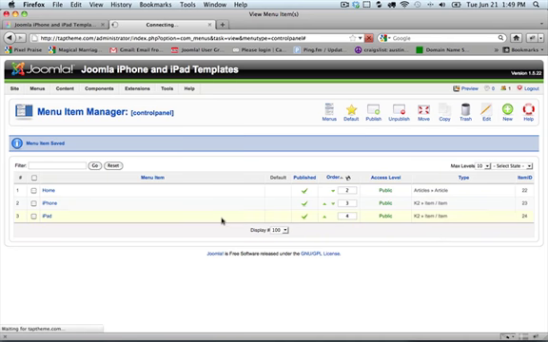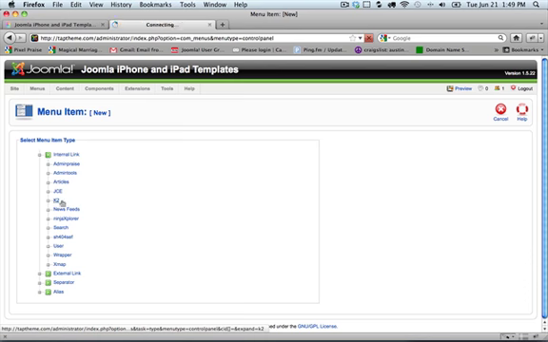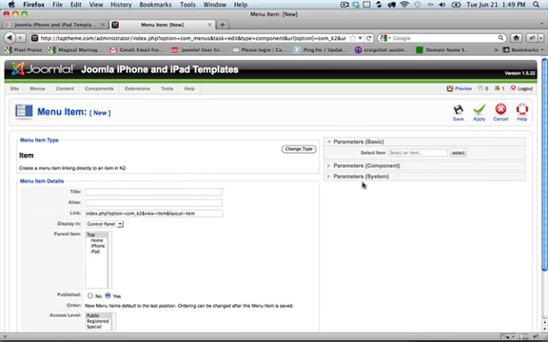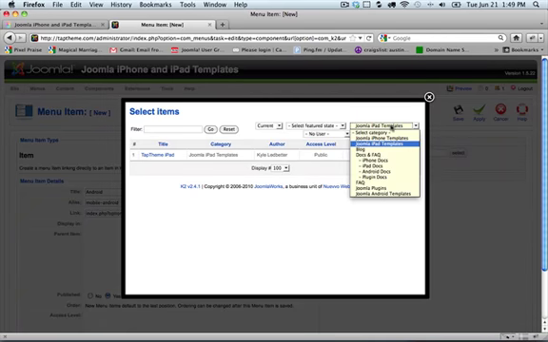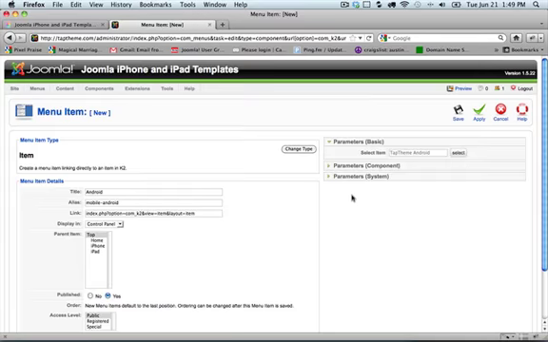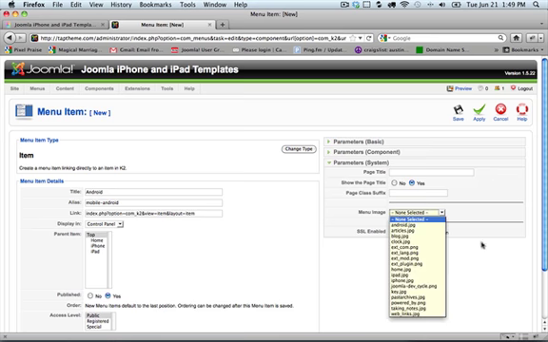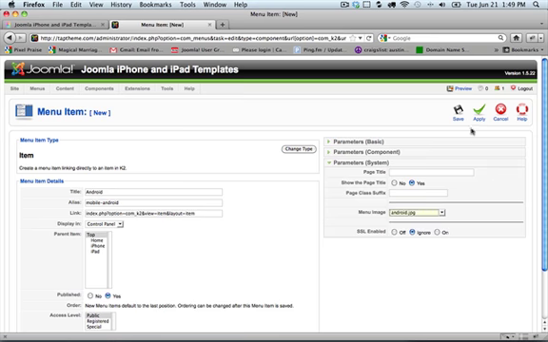We'll do Android. Mobile-Android. Select the item. Android templates. Parameters. Menu. Android. Save.